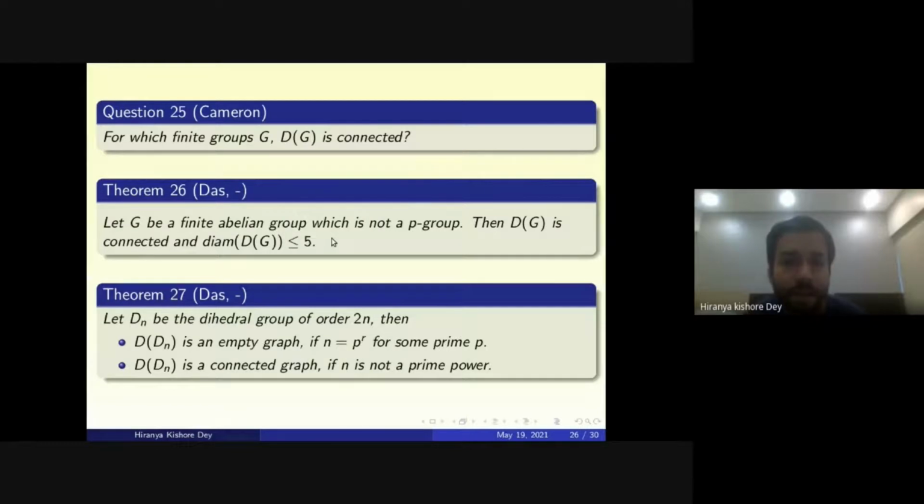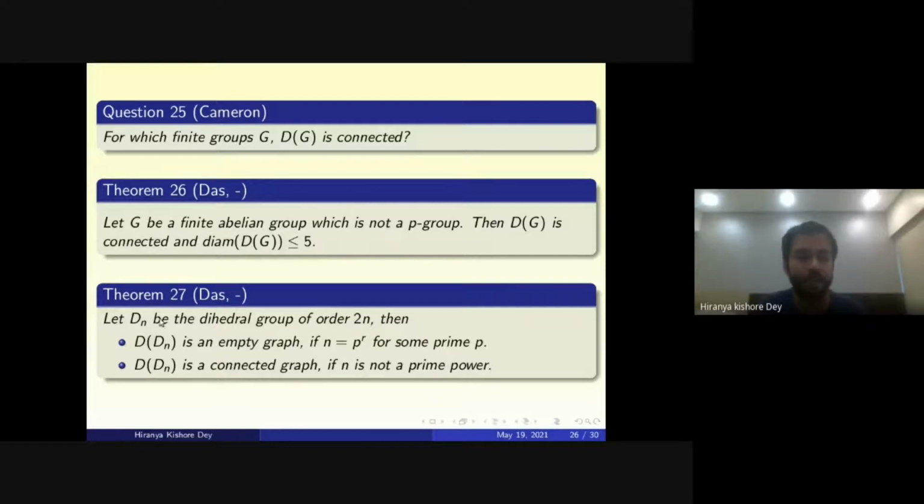If it is a P group, then there is nothing left, because the enhanced power graph and the power graph are the same. So if G is a finite abelian group which is not a P group, then DG is connected, and we are able to show that the diameter of DG is less than or equal to 5. Here one can also think of a question like characterizing exactly all the cases when the diameter is exactly 2, 3, 4, or 5.